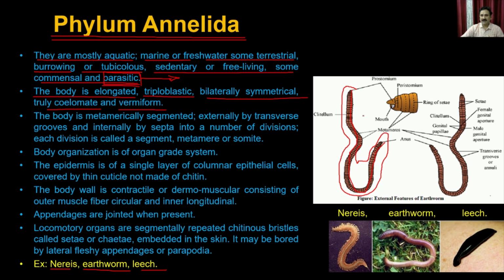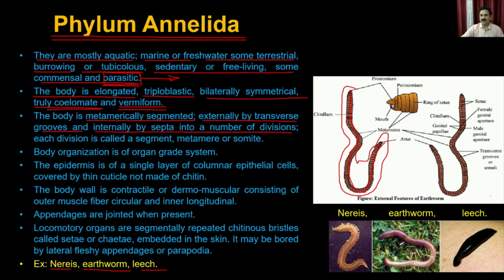Then it also contains the coelom, so there is a true body cavity, and then it is a vermiform. So this kind of worm-like structure is called a vermiform. The body is metamerically segmented externally by the transverse grooves and internally by the septa into a number of divisions.